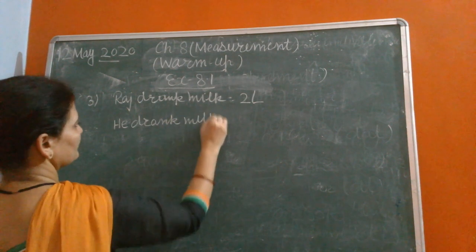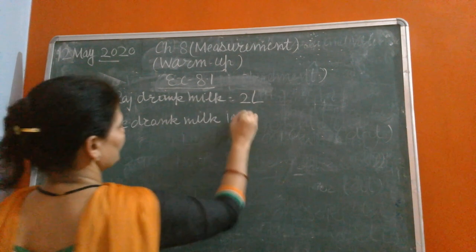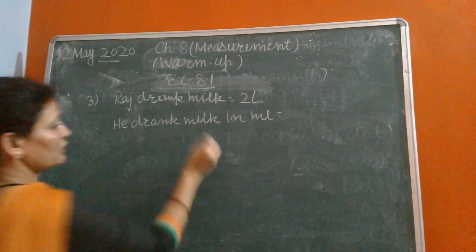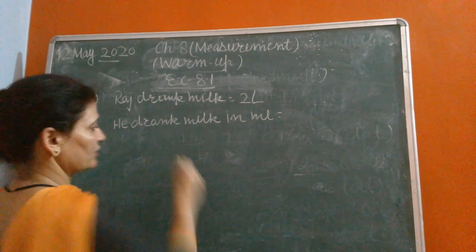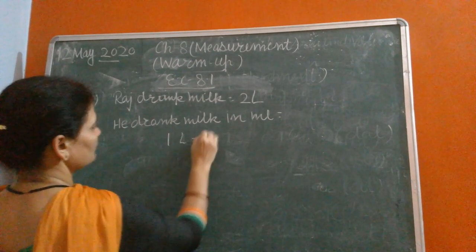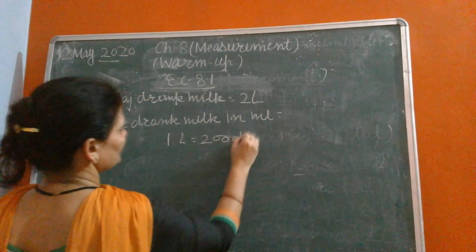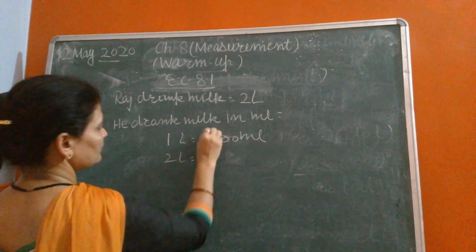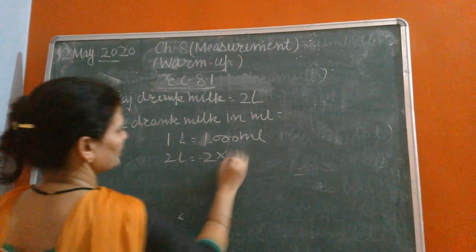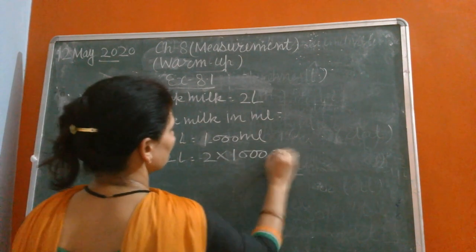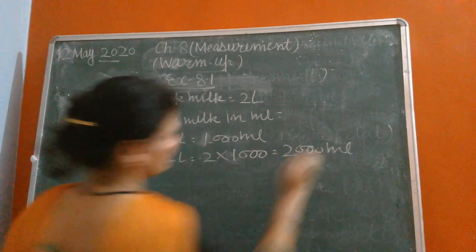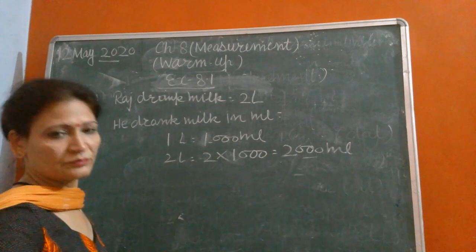First we will find how many milliliter are in 1 liter. 1 liter equals 1000 milliliter. So 2 into 1000 equals 2000 milliliter. Raj drank 2000 milliliter of milk.